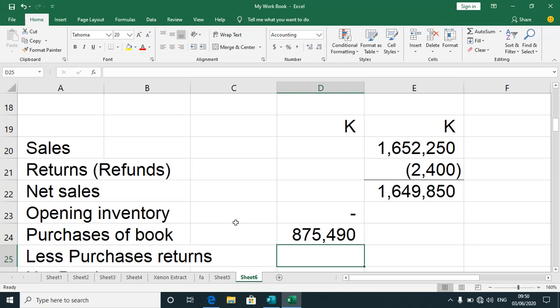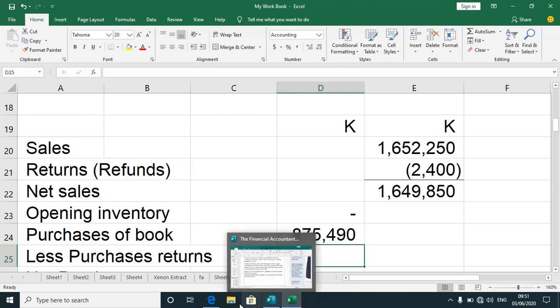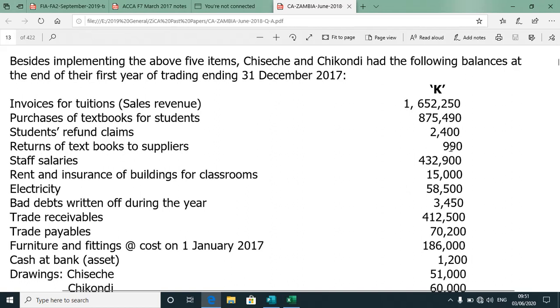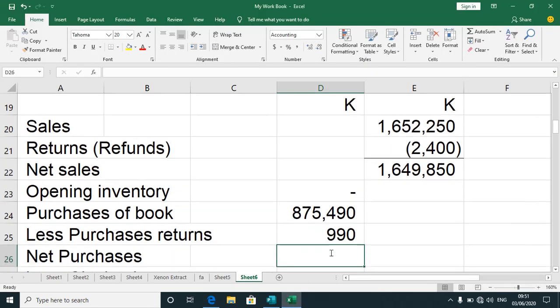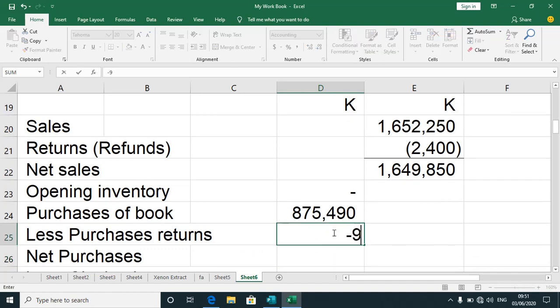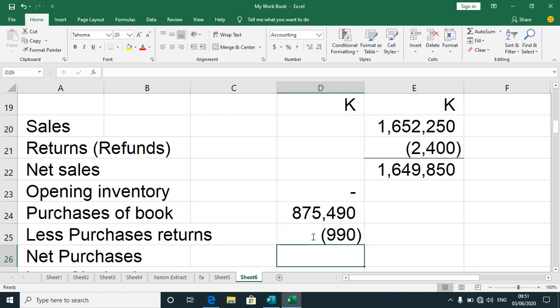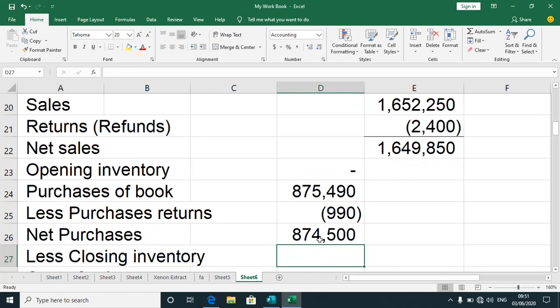Then we've got less returns. Let me check that one again. So returns of books, textbook supplies. We've got 990 there. So let's take that one. It's supposed to be a minus 990. All right. What else do we have? We have what we call our net purchases. So we have that figure there.